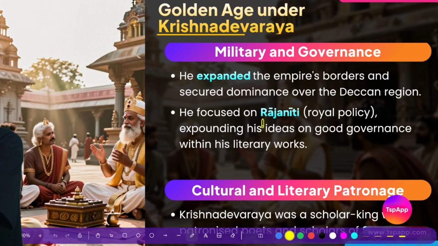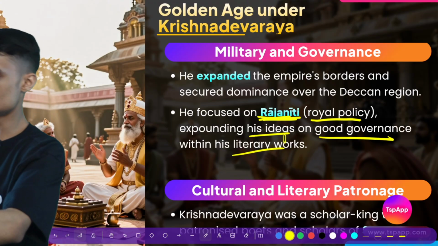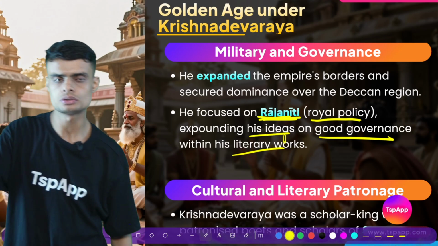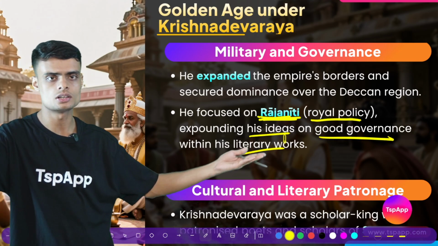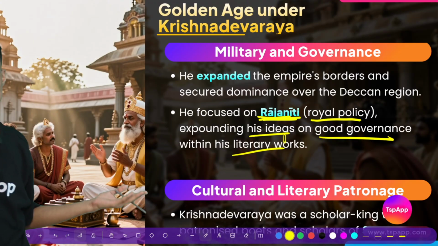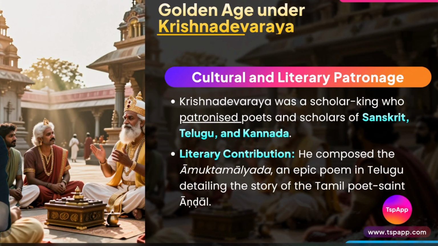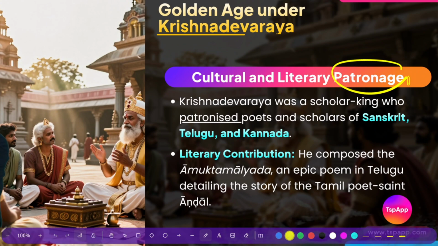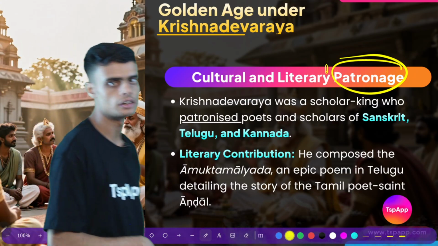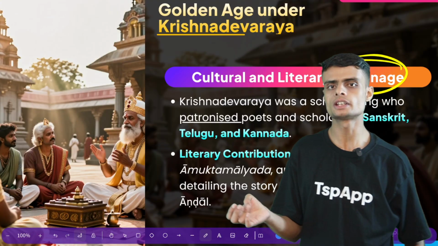He focused on Rajniti. What is Rajniti? Rajniti means royal policy, expounding his ideas on good governance within his literary works. So he even wrote literary works, and he tried to share his ideas of Rajniti, or how to govern a kingdom. Okay. We also see a large increase in patronage in this time period. What is patronage? Patronage is when a ruler gives money to specific poets or painters for their work.